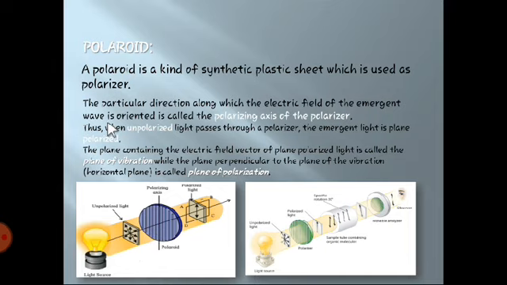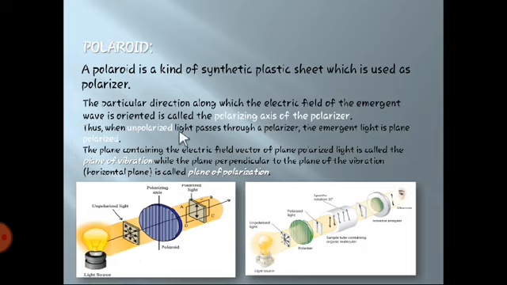As you can see over here, the particular direction along which the electric field of the emergent wave is oriented is called the polarizing axis. See here, as the unpolarized light passes through in a particular direction, this particular direction is nothing but the polarizing axis of the polarizer.